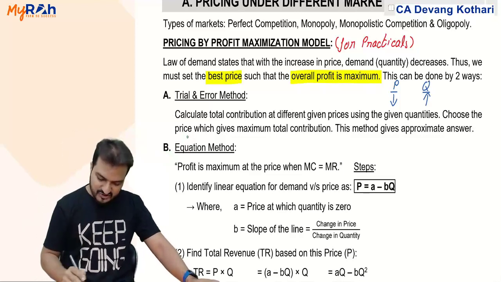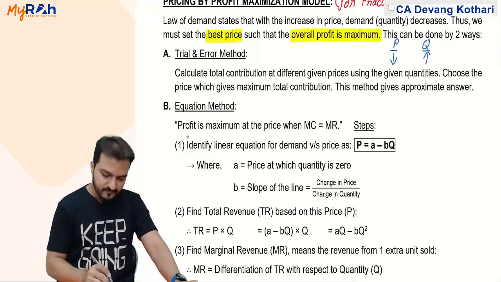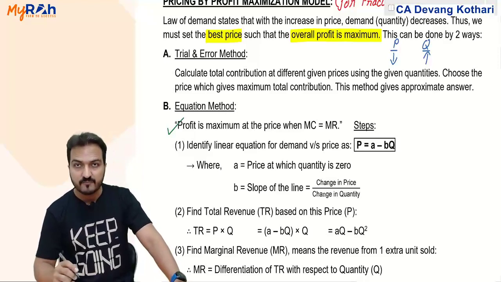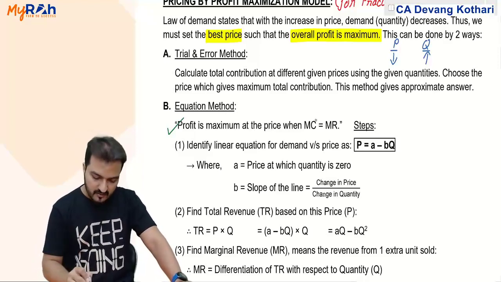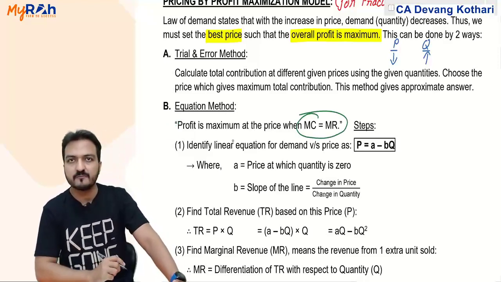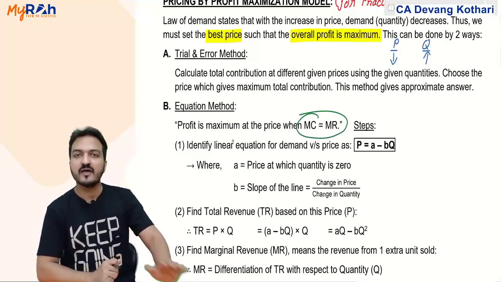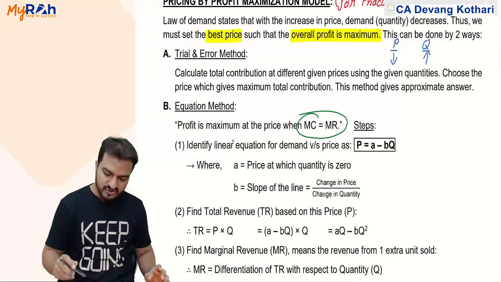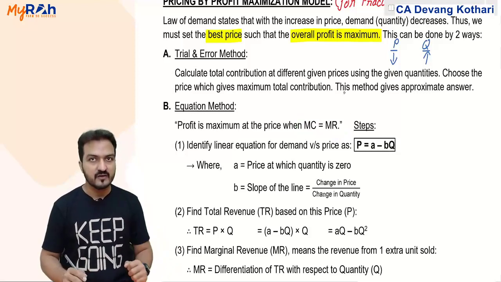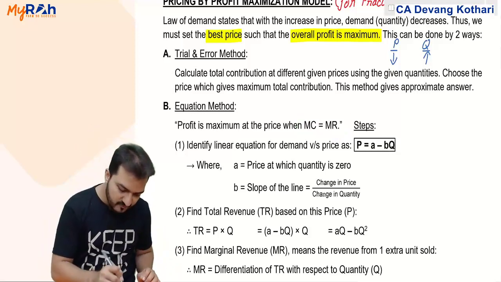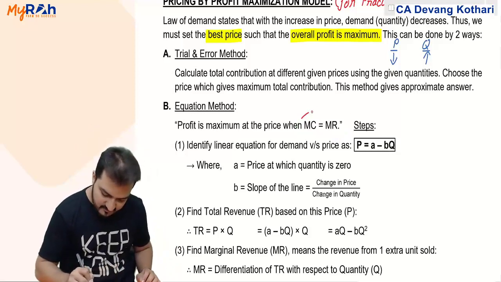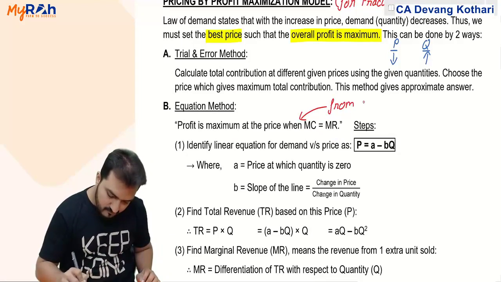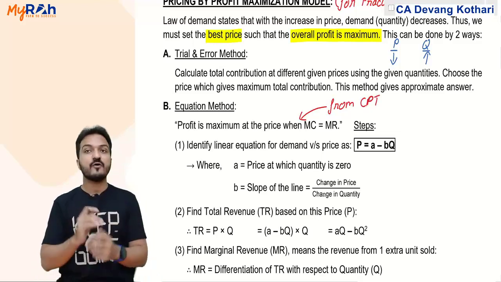Now, the equations method says that profit is maximum at the price when MC equals MR. I am not deriving this. This logic comes from your CPT level. Profit is maximum when MC equals MR.